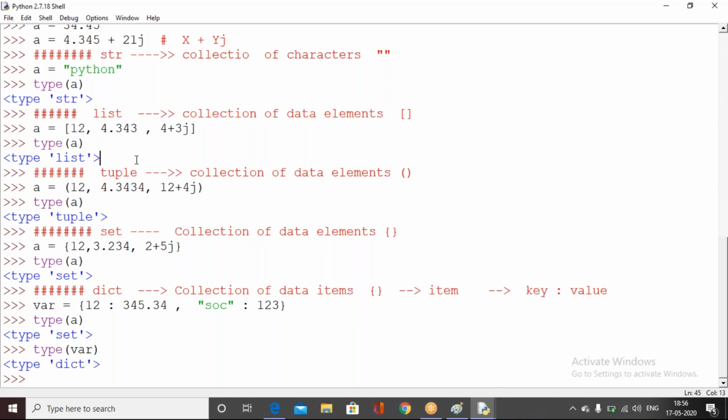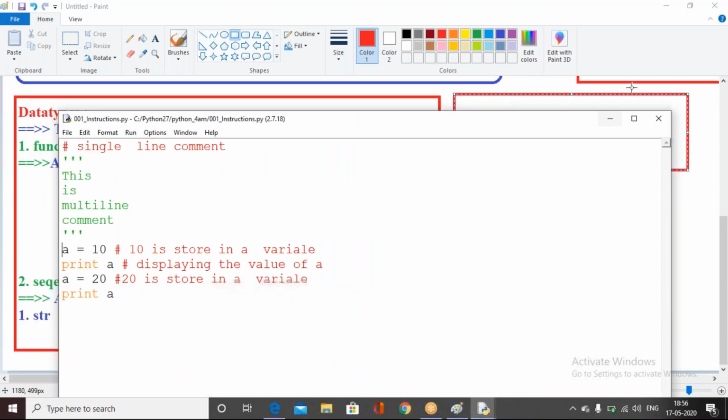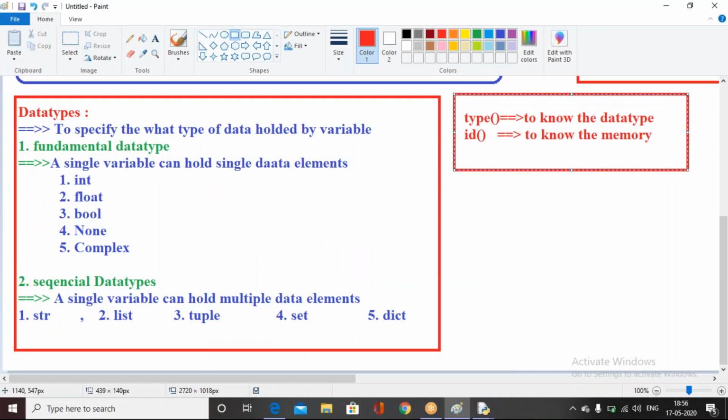Can you please minimize this file? I want to screenshot that particular one. Wait, just hold on. Yes, this. So tomorrow we don't have any session. We'll meet on Tuesday morning, 7 o'clock. So in the next class, we are going to understand the operators: addition, subtraction, multiplication, those things.